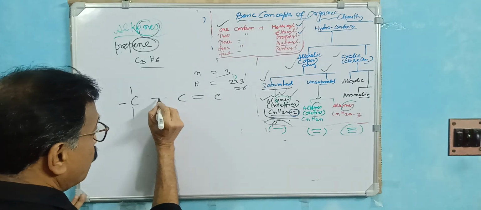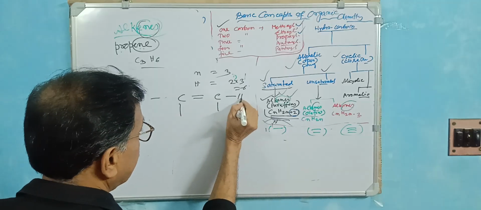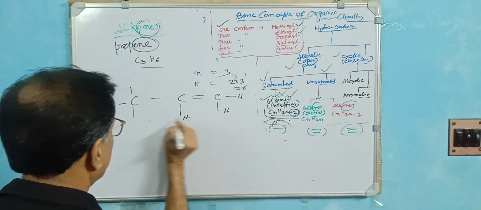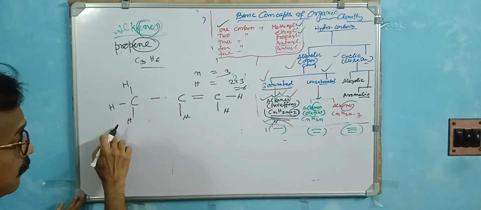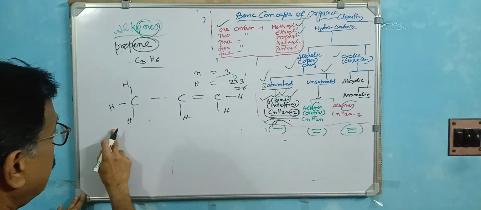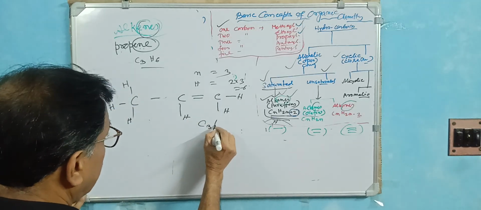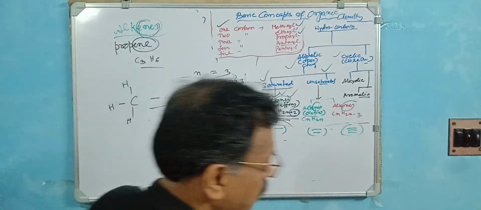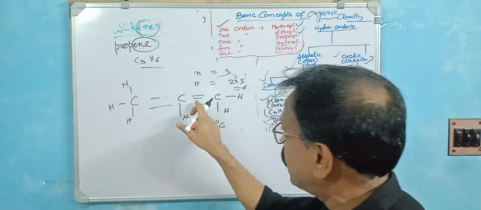This carbon, 2 and 1, 3. This carbon is 2, 2 means 1, 1. Now this is hydrogen, this is hydrogen, this is hydrogen, this is hydrogen, this is hydrogen, this is hydrogen. What is the total? 1, 2, 3, 4, 5, 6. So the structure is this. Is it clear to you? In one place this is a double bond. Here is a single bond, but this is a double bond.